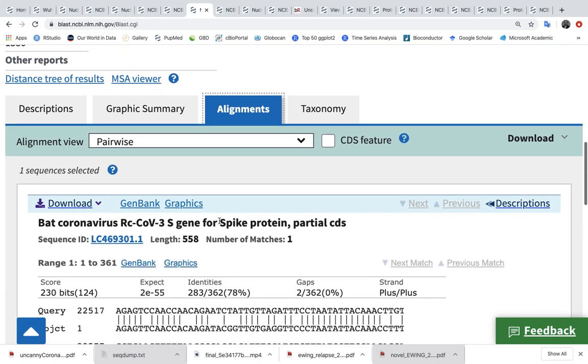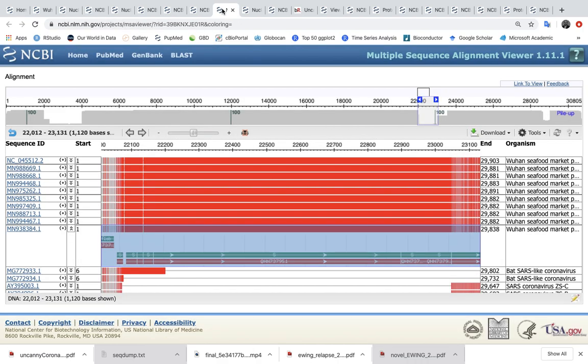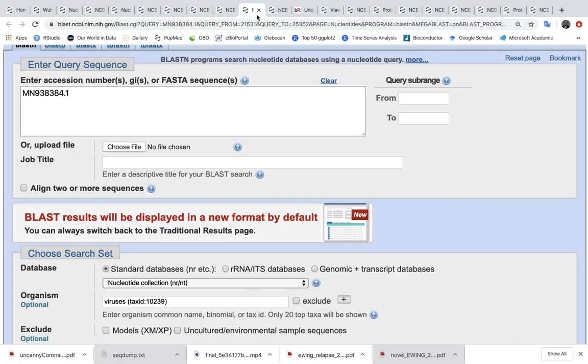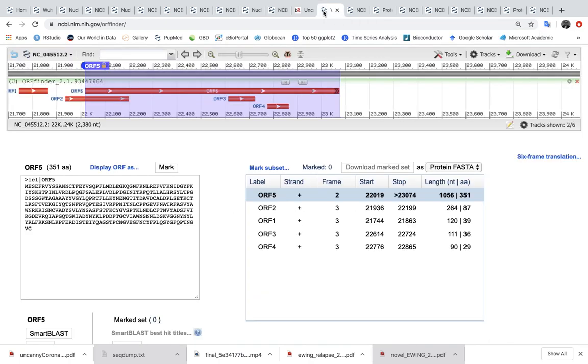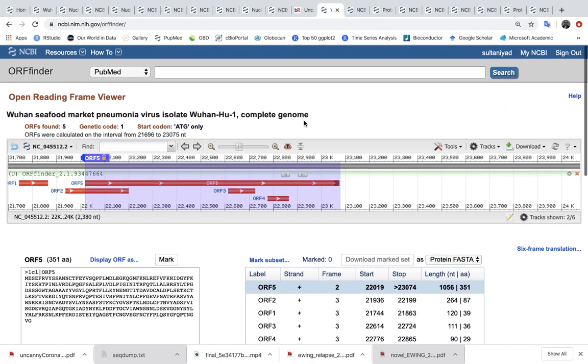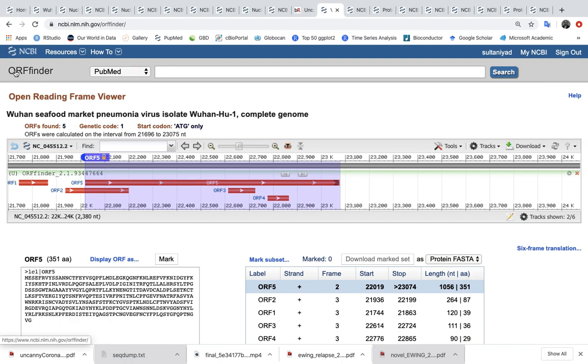Okay, so see, yeah, this is the region. We can look at the sequence, but to study it further, what people do is go to something called ORF finder, the open reading frame finder. We will use the code in this region. We'll try to find if there is any protein that can be translated from this region.